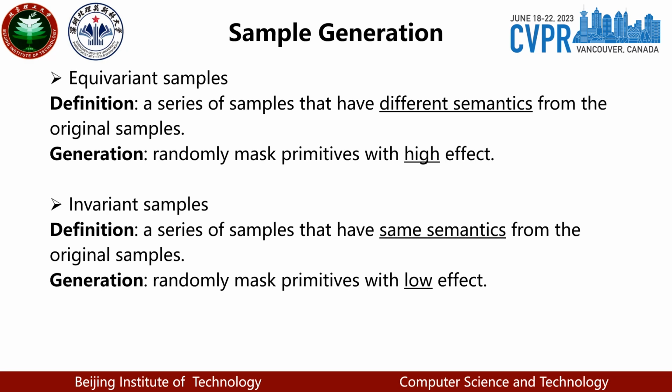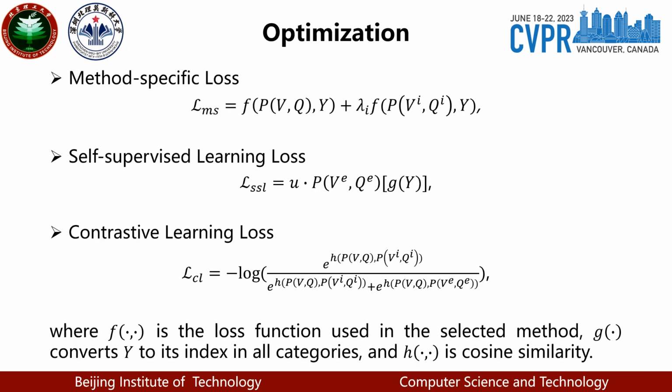We use 3 different losses to supervise the training process, including a method-specific loss, a self-supervised learning loss, and a contrastive learning loss. The method-specific loss is determined by the selected method, since different methods use different training losses.